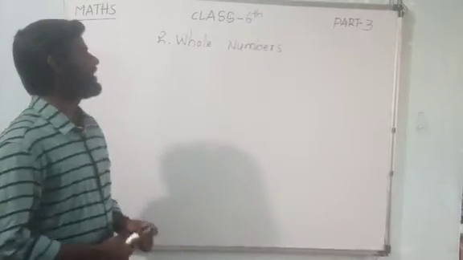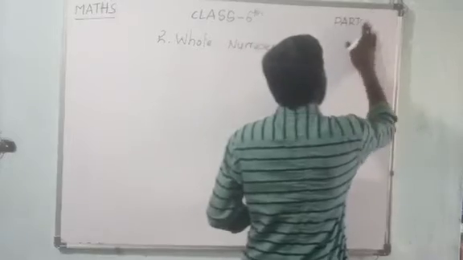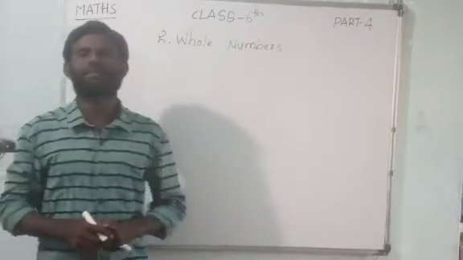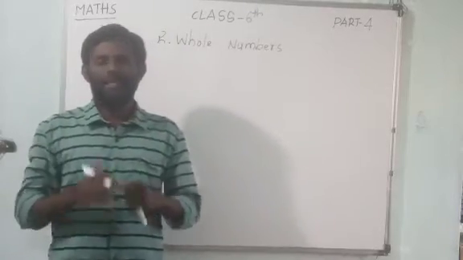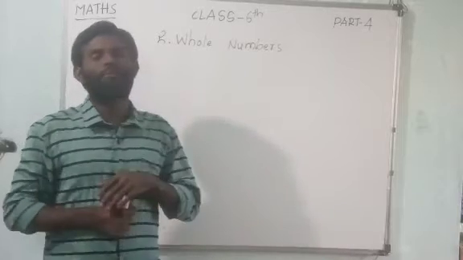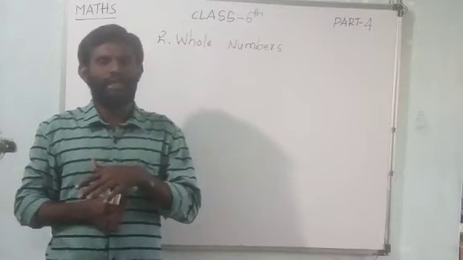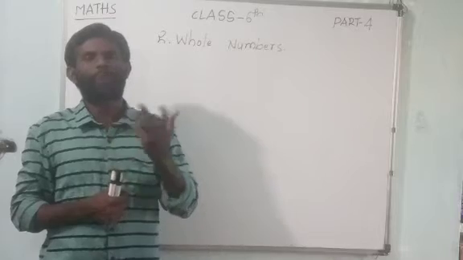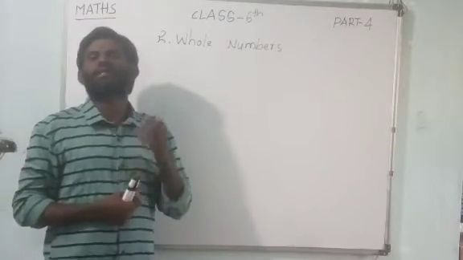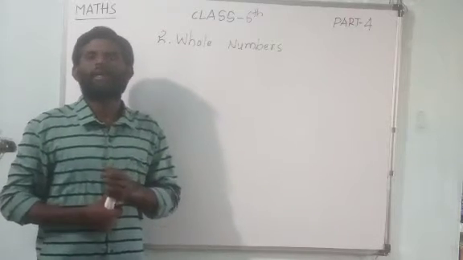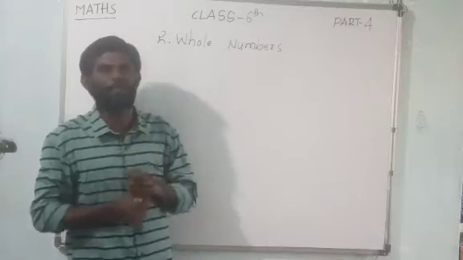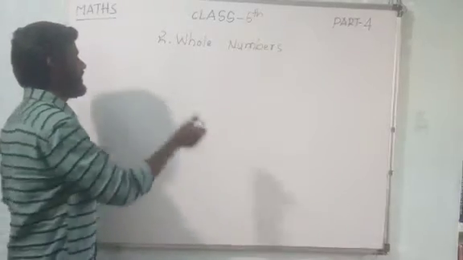Dear students, this is class 4 for the 6th standard, second chapter, that is whole numbers. Already we have learned in this chapter whole numbers by using the commutative property, closure property, and associative property on whole numbers. These things we have studied. In our today class, we have to discuss about the identity.